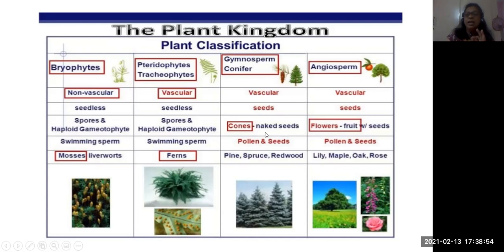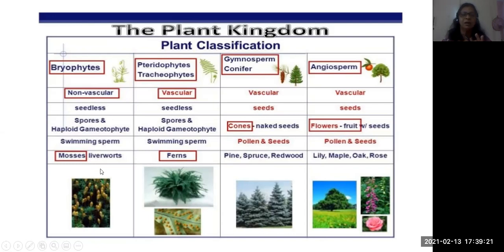And naked seeds, we have already seen there is no seed covering. Here angiosperms have flowers present, that's why these are non-flowering plants. Here flowers are present and with seed covering. Pollen and seeds are present here, but here swimming sperms, and here also swimming sperms. There are no seeds here.